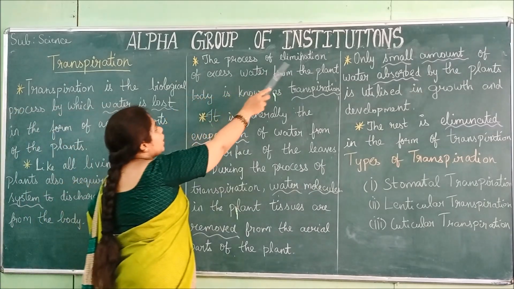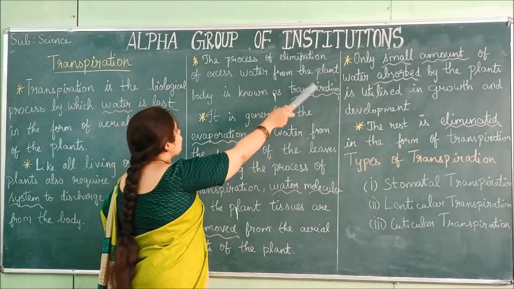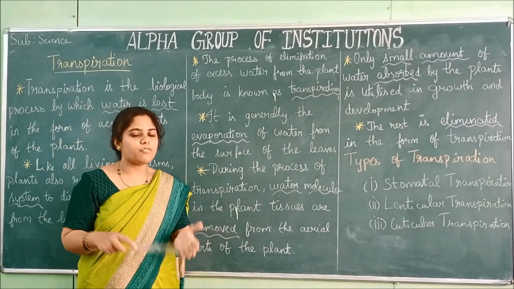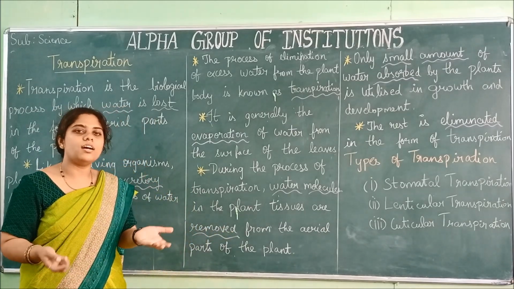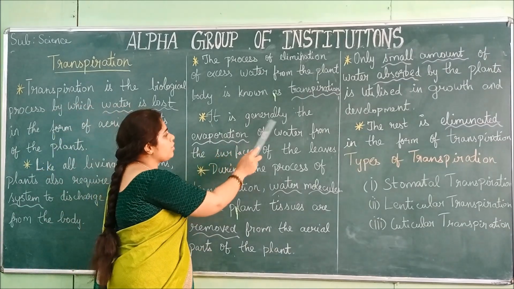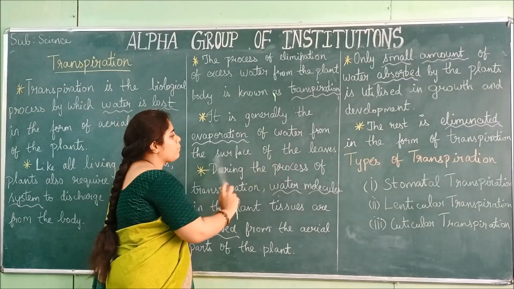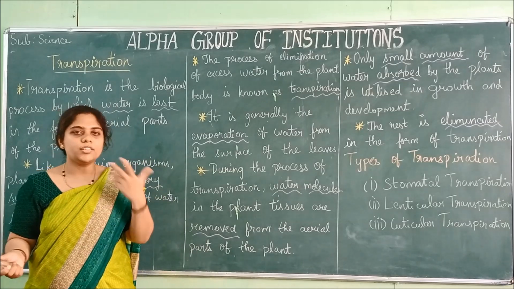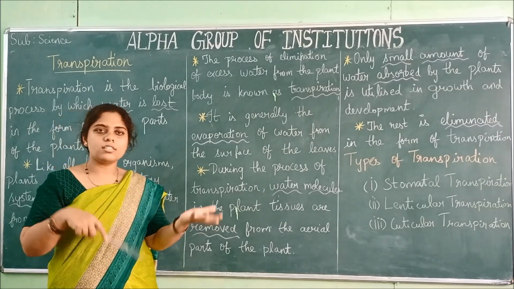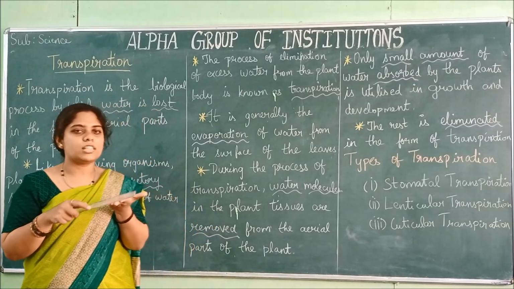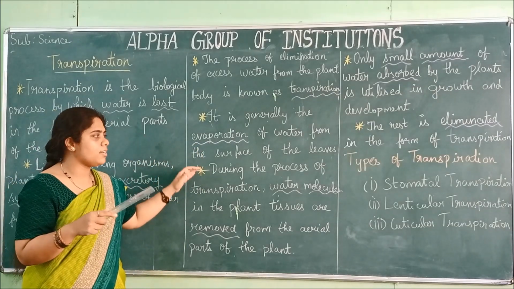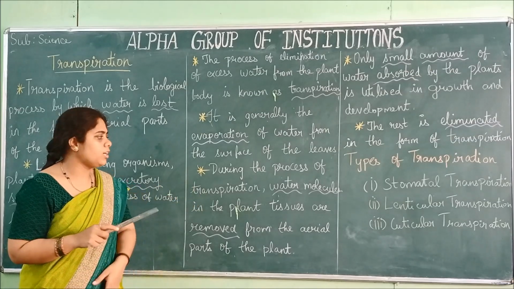The process of elimination of excess water from the plant body is known as transpiration. It is generally the evaporation of water from the surface of the leaves. Usually transpiration occurs on the leaves only. The excess water that is not needed for the plant body will be there on the surface of the leaf, and it just evaporates. That is called the transpiration process.